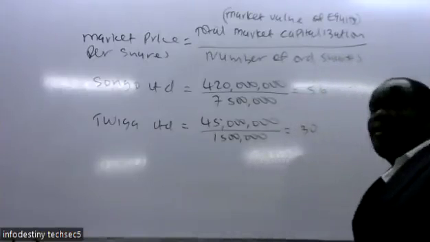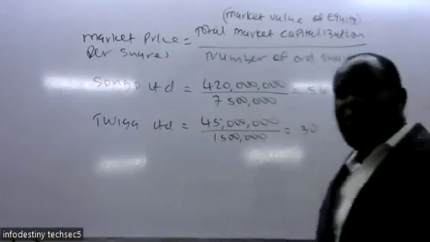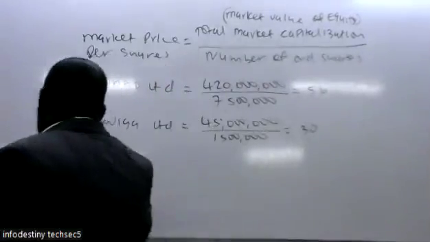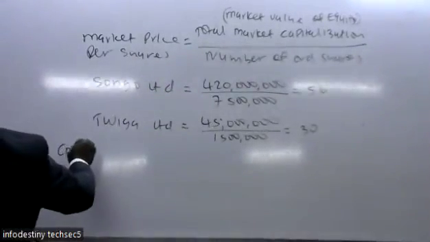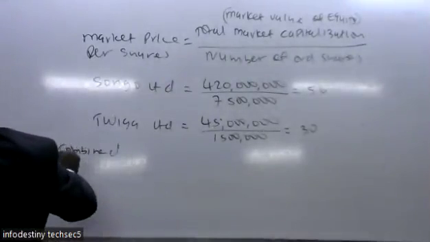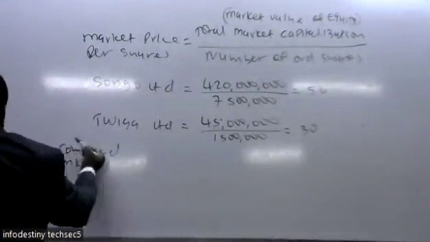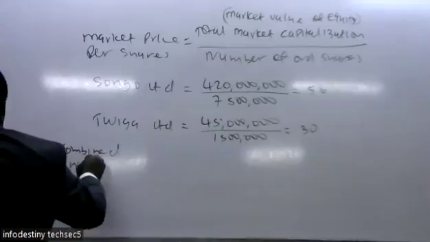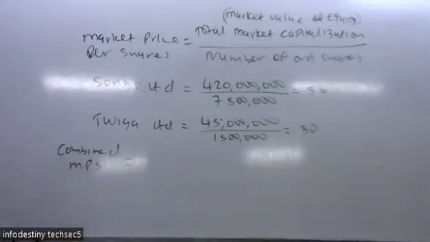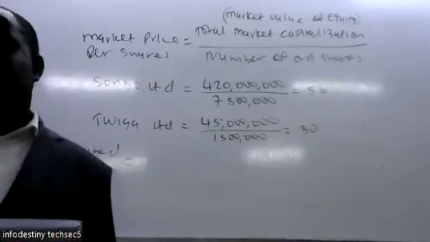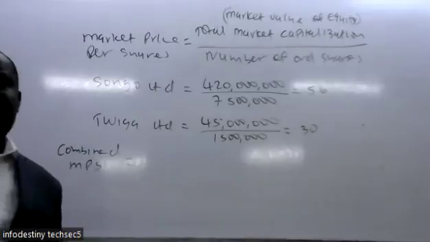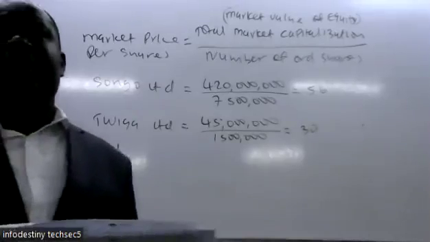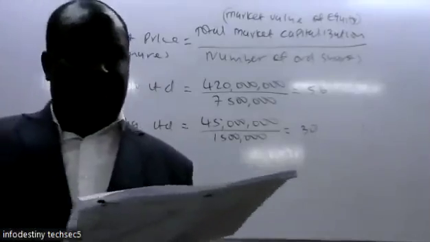But you want to get the combined market price per share. So to get the combined market price per share, we combine them together using the total market capitalization. It will be the weighted average.